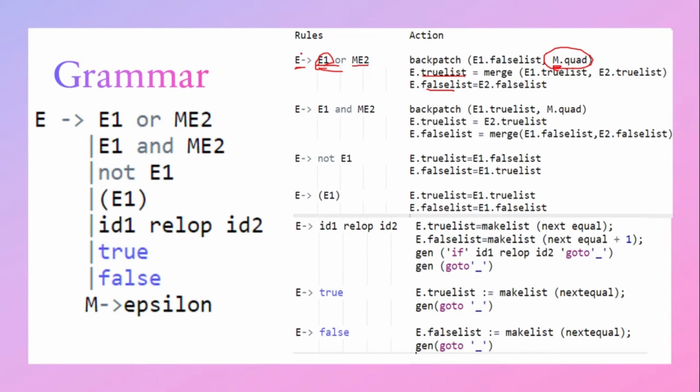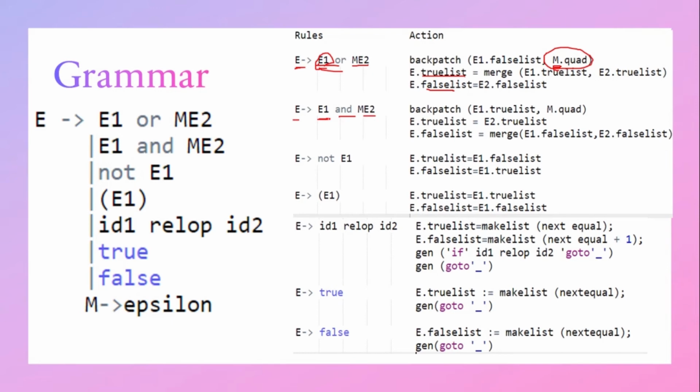This semantic action we have already seen in our previous classes. So for the expression E gives E1 or M E2, first we backpatch E1 dot false list comma M dot quad. For the true list, we have to merge E1 dot true list and E2 dot true list. For E dot false list, it is equal to E2 dot false list. Then if the expression is E gives E1 and M E2, we will backpatch E1 dot true list and M dot quad. Since it is an AND operator, if this is true, E dot true list is equal to what?